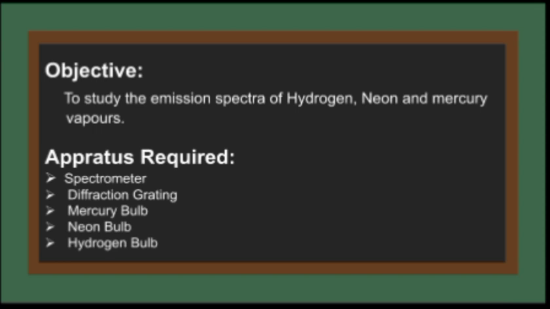Okay, so now we are going to discuss the objective of the experiment: to study the emission spectra of hydrogen, neon and mercury vapor. This is all about the objective of the experiment. Going through the apparatus required: first is a spectrometer, second is a diffraction grating, third is a mercury bulb, fourth is a neon bulb, and fifth is a hydrogen bulb.